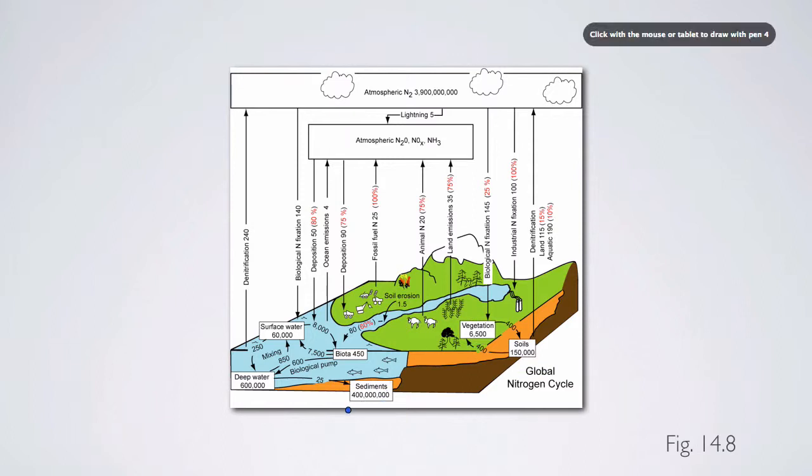So as far as the major long-term sinks are concerned, it's really the sediments, and the deep water also absorbs a large amount of nitrogen. In vegetation and soils, there's a lot more nitrogen in soils compared to vegetation. And you also notice that there's no nitrogen really here in rocks. Now we've talked a little bit about how sedimentary rocks can have nitrogen in them, and that's a potential source, but for the most part we don't consider that to be an active pool and something that's within the biosphere.